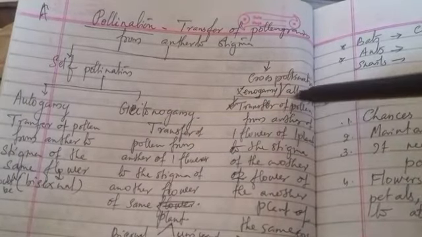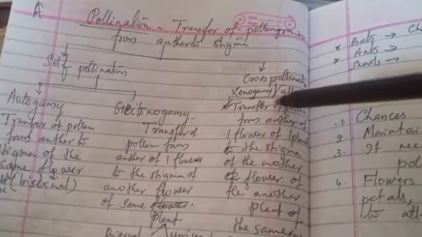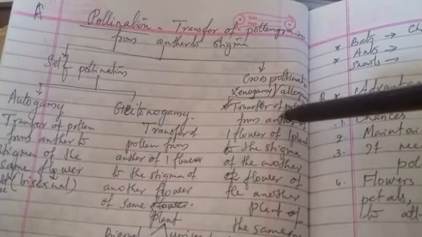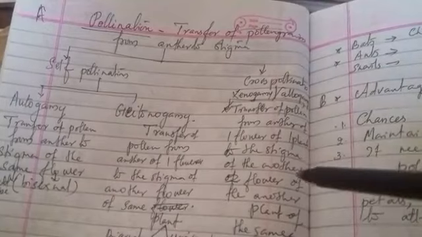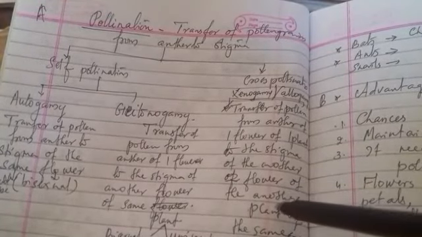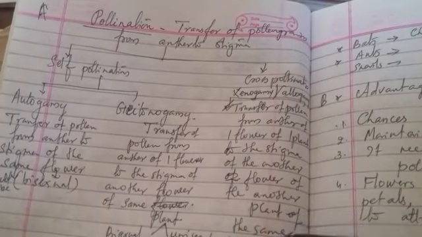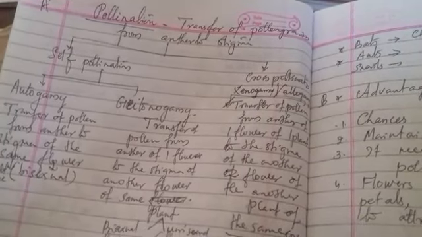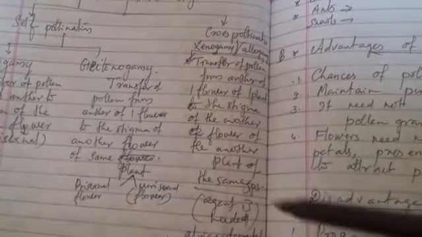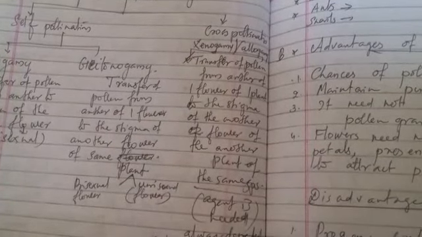Then the next one is cross pollination. It is also known as xenogamy or allogamy. So here there is transfer of pollen from anther of one flower of one plant to the stigma of another flower of another plant of the same species. This is known as cross pollination. So here always an agent is required.